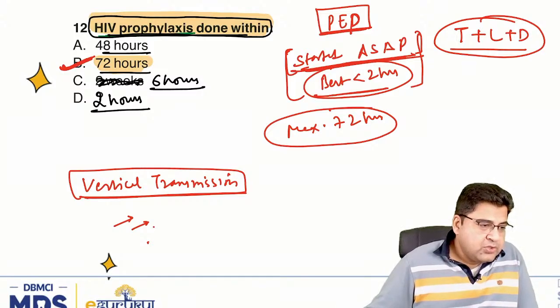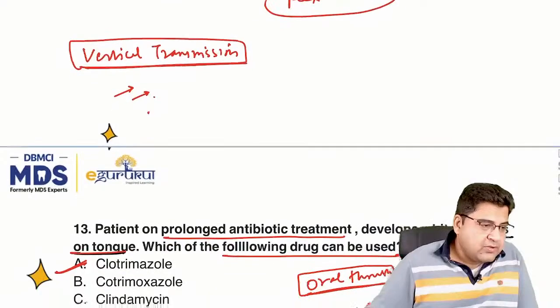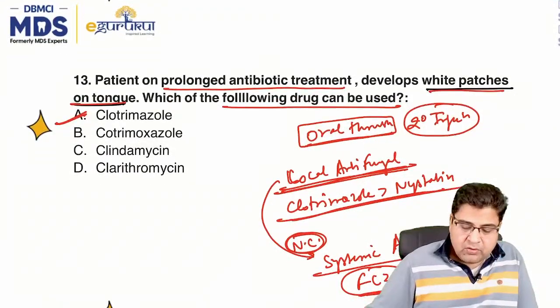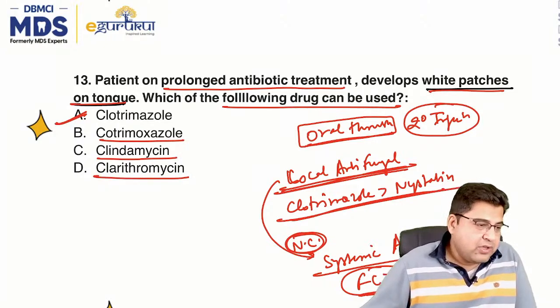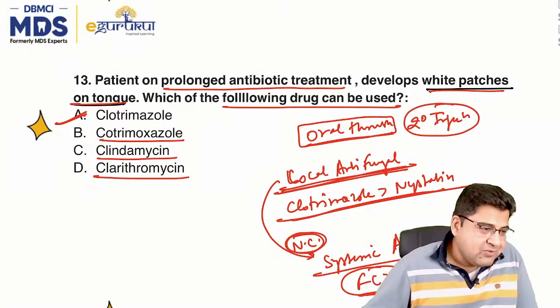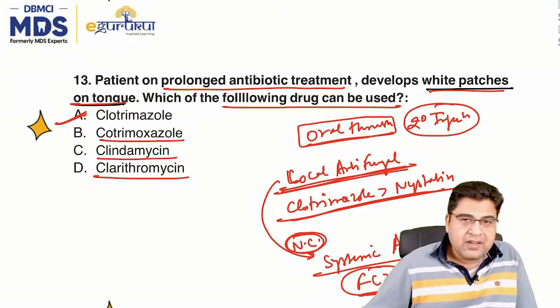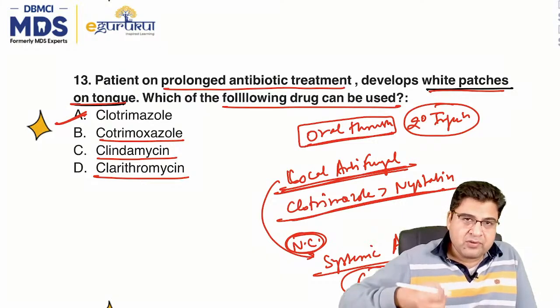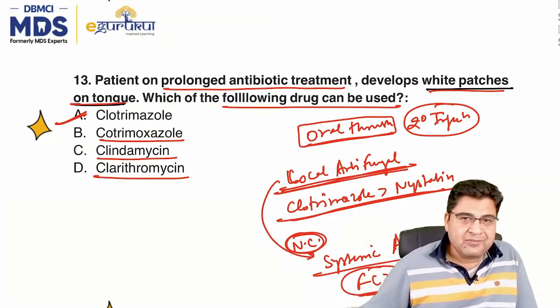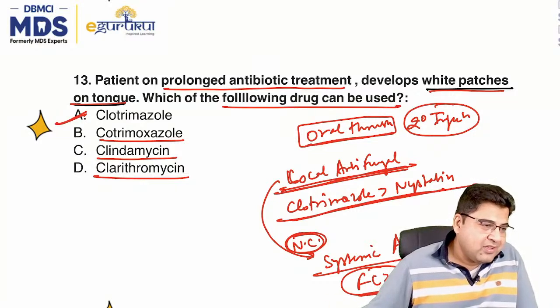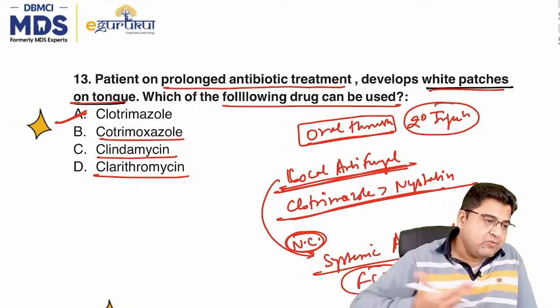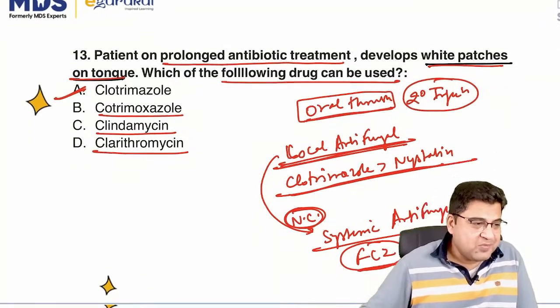Right? So clotrimazole, cotrimoxazole is an antibiotic, clindamycin antibiotic, clarithromycin macrolides. Richa, this question was an easy question, and if you were confused with the names of the drugs, I will say it's bad luck, because this was one of the easy questions. I wish the other questions, whatever you have marked, are going to be correct. So my wishes are with you.